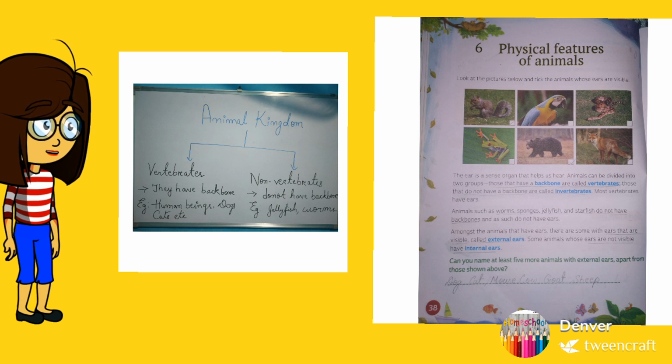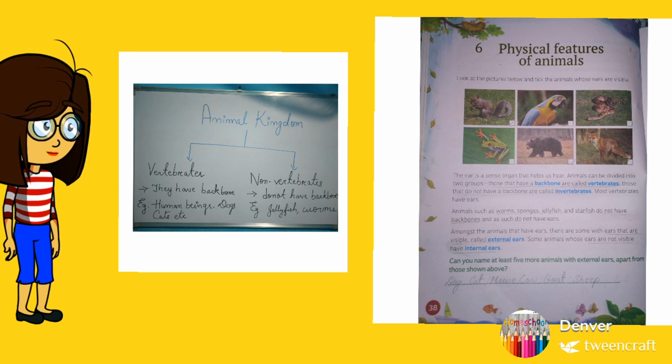An example of non-vertebrates is jellyfish, worms. They are very soft, they do not have any backbone. So what is written: most vertebrates have ears with which they can hear, they can feel things. Ear is a sense organ, and most of the animals have it. Again, animals such as worms, sponges, jellyfish and starfish do not have backbones and as such do not have ears.